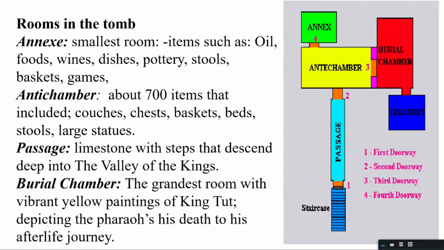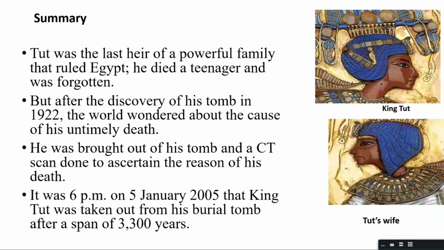And what were these murals on the walls? What were they depicting? They were depicting the pharaoh's death and afterlife journey. What would happen to him in the next 24 hours till he went to another life? And then, of course, there was the treasury, which had all gold and silver, the 4 entrances to the room.